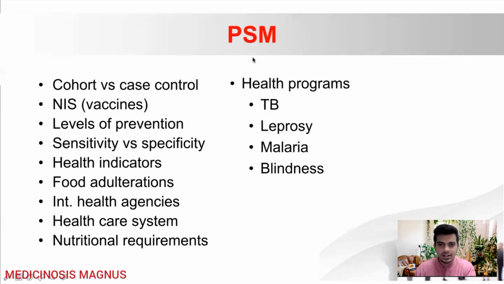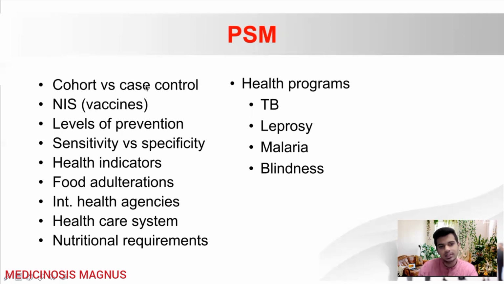Then finally seeing in PSM, you'll need to know about the cohort versus case control study. Now, lots of questions will be asked, like problem solving questions. Okay, you will need to know about, you need to find out the type of study. You need to calculate the odds ratio, the relative risk, all those things are asked.